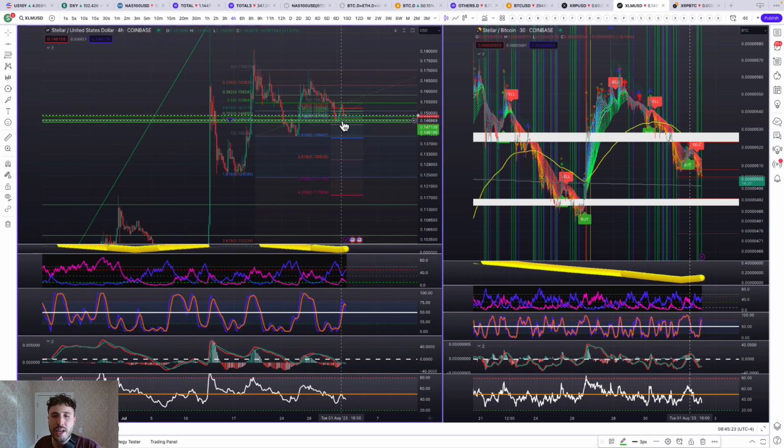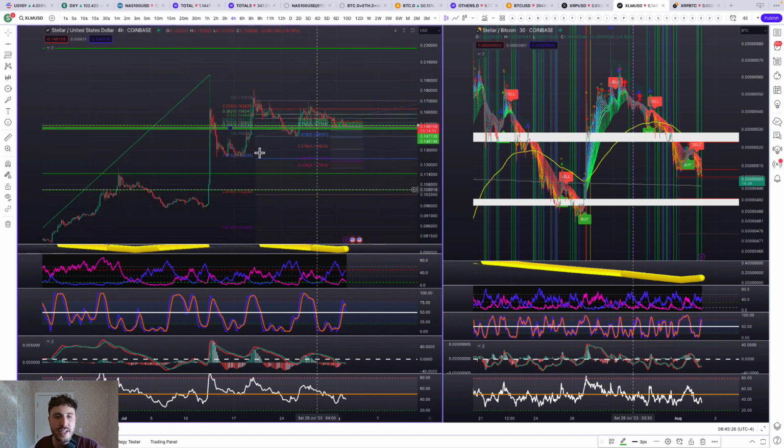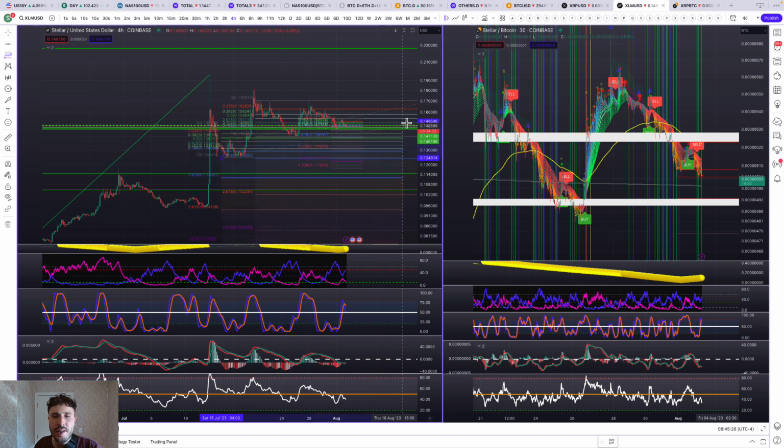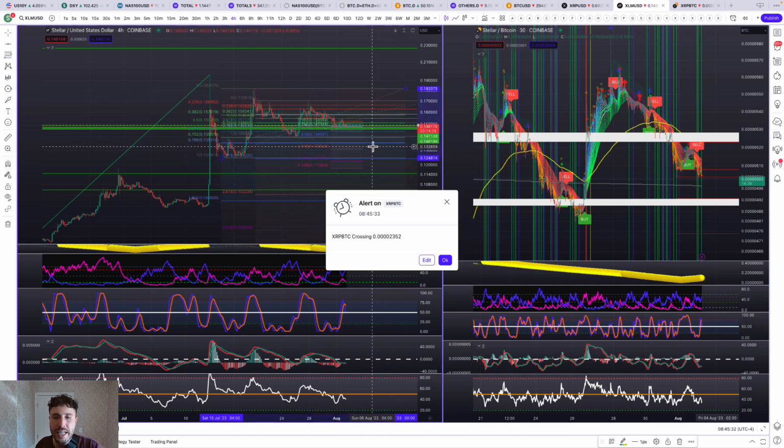If we don't hold it, then we could come down here around 13 cents and we'll have this low to this high. And 13.5 cents, we'll test that 786, see if we can hold it then. So that's what I'm seeing there. We need to see the momentum kick back in though.